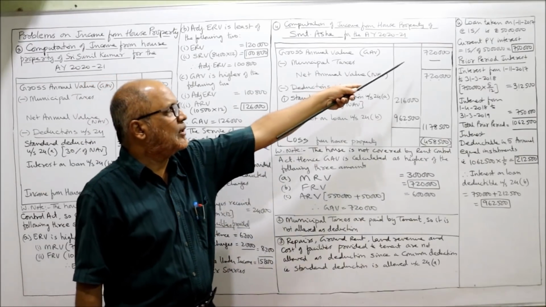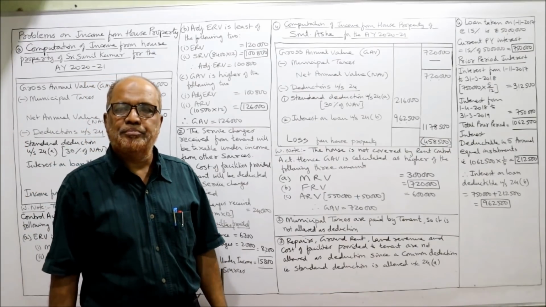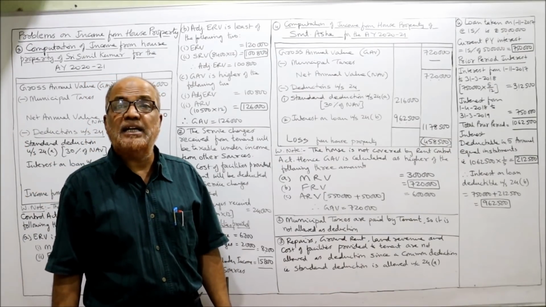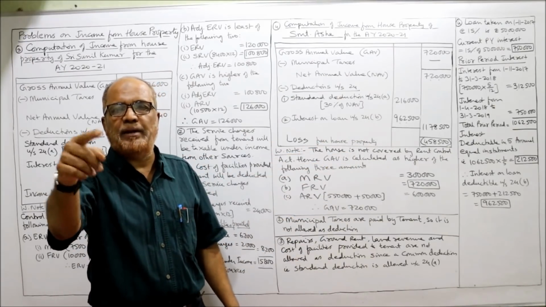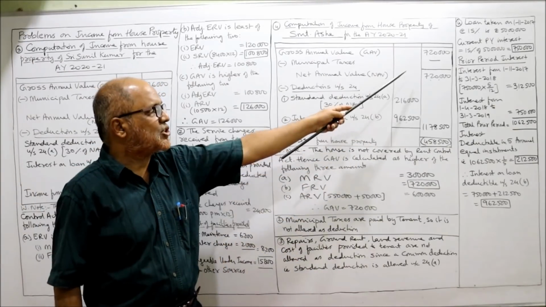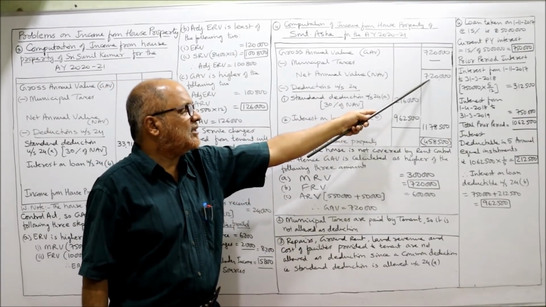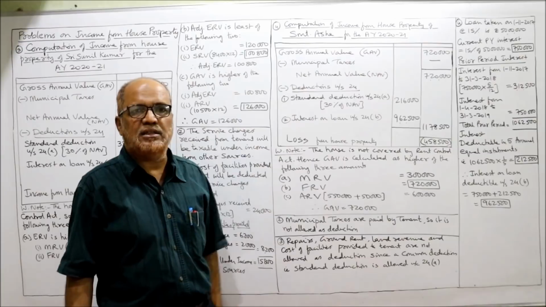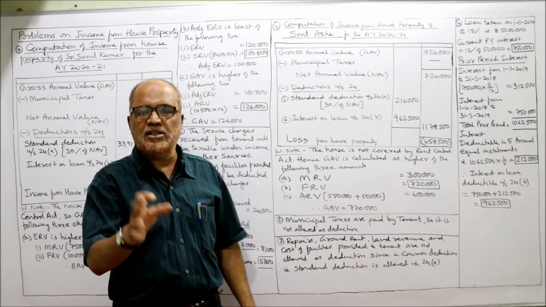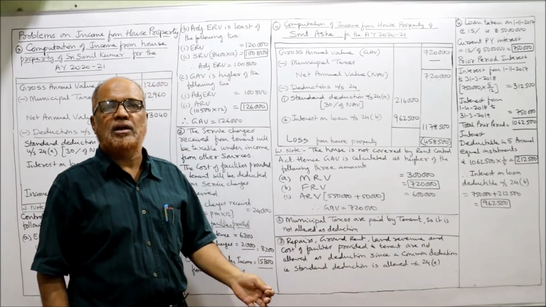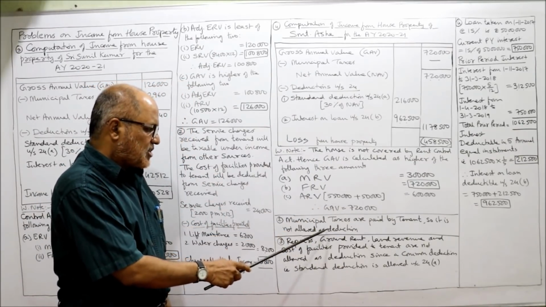Now take this 7,20,000 here. Municipal taxes not allowed as deduction because it is paid by the tenant. First time we are coming across a point where municipal taxes are paid by tenant, so not allowed as deduction. NAV is 7,20,000. 30% of NAV: 7,20,000 into 30%, 2,16,000. Now interest on loan. The most complicated part in this problem is interest on loan. Now I'll explain.